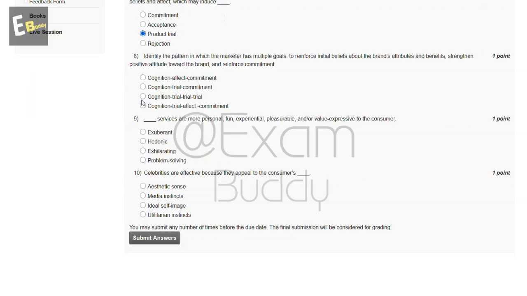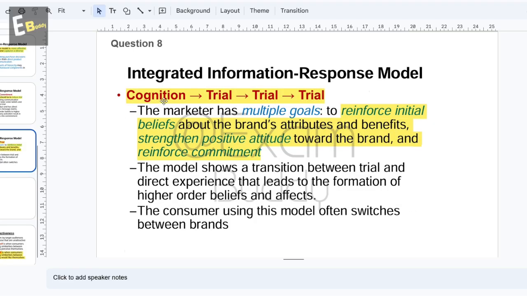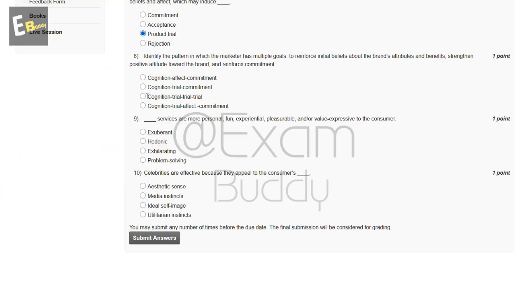Now, the eighth question is, identify the pattern in which the marketer has multiple goals to reinforce initial beliefs about the brand's attributes and benefits, strengthen positive attitude toward the brand, and reinforce commitment. So these are the options. And now let's check the answer of our eighth question. Cognition, trial. Reinforce initial beliefs about the brand's attributes and benefits, strengthen positive attitude toward the brand, and reinforce commitment. So the answer of our eighth question is C.